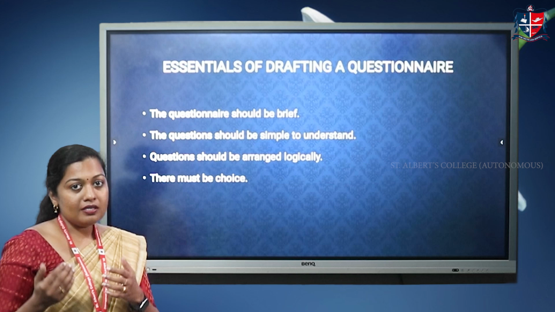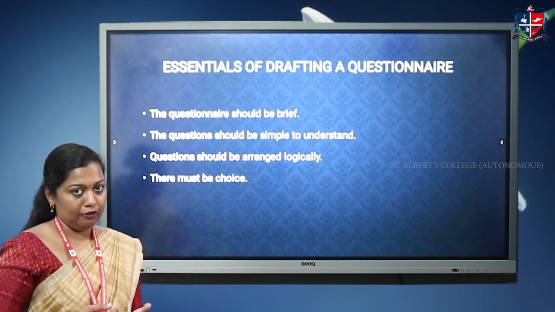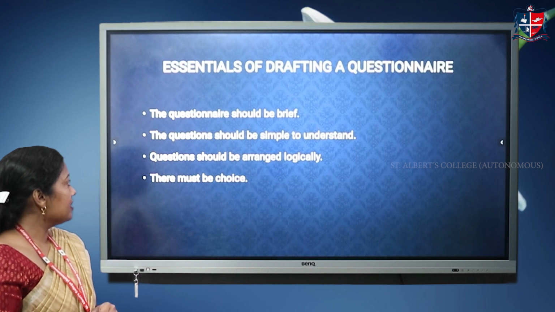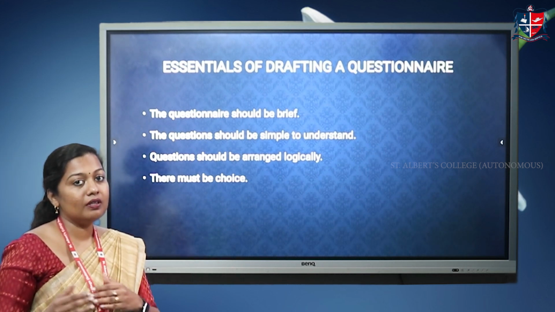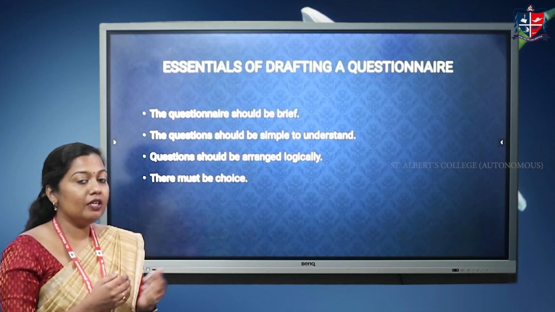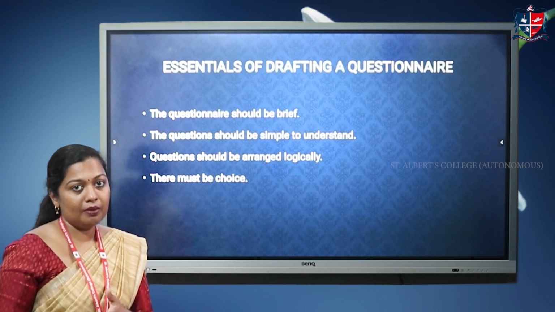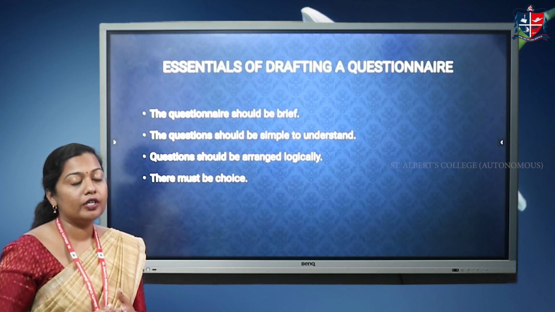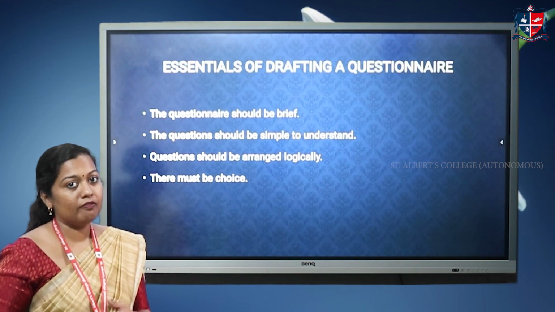Then the second one is the questions should be simple to understand. Even the layman should be able to understand the framing or the meaning of the questions. That is, difficult words, double meaning words, etc., should be avoided while framing the questionnaire. It should be understood by each and every respondent properly.